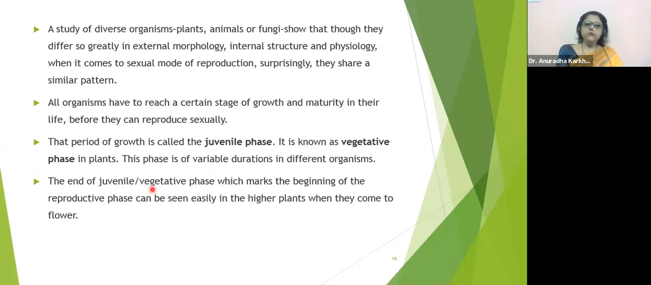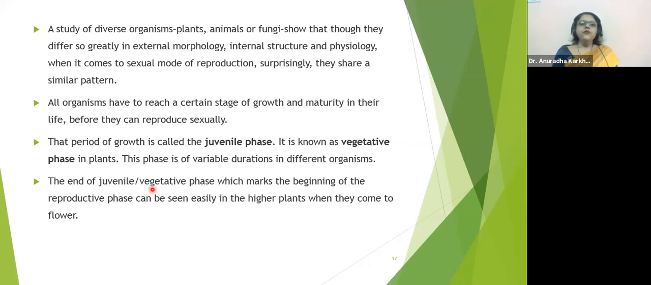Our study of diverse organisms, let it be plants, animals, or fungi, shows that they differ so greatly in external morphology. See, plants are so much different from animals, and animals are so much different from fungi. So morphologically, we are very much different from each other, correct? But we are also different with respect to internal structures. We have got organ systems. Plants do not have organ systems. Fungi do not have organs also, right?